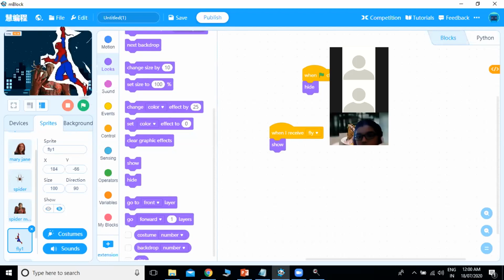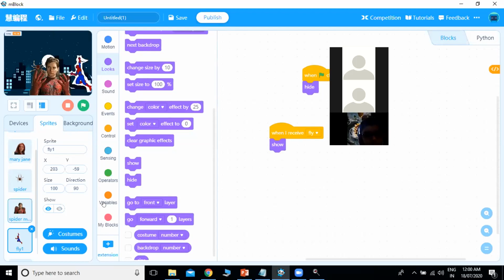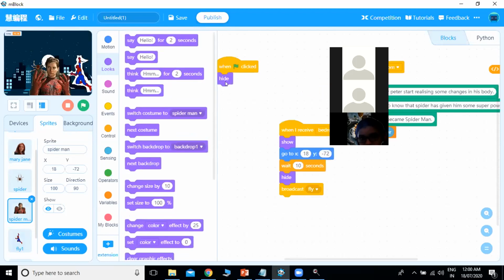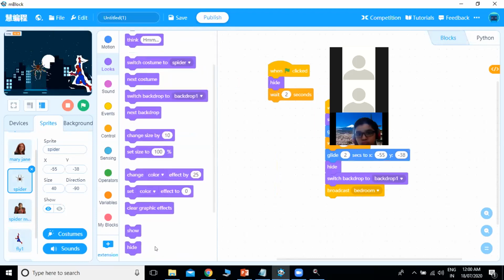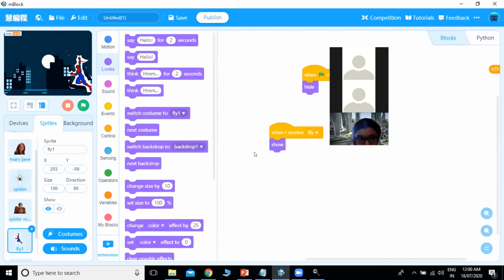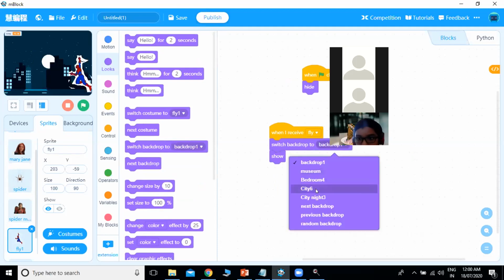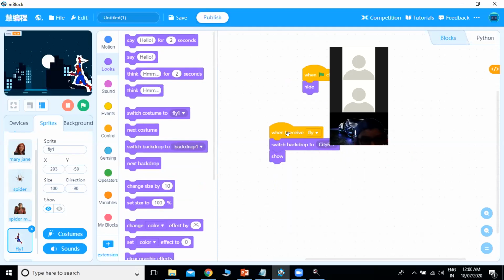That is, he is gliding on. Before that, we will make all this sprite hide so that it's not a disturbance for us. Okay, we'll make the sprite hide. We'll make the spider also hide. Okay. So first I want for this sprite to set the backdrop, that is city 6. So first there is a day, right? So there is a day.